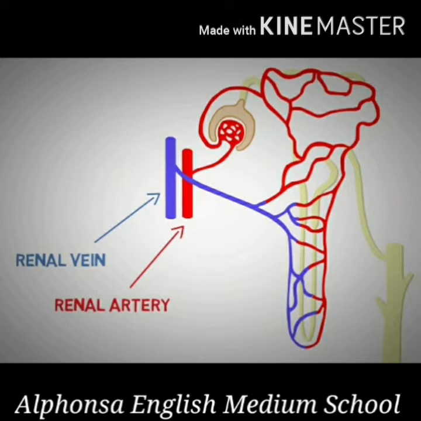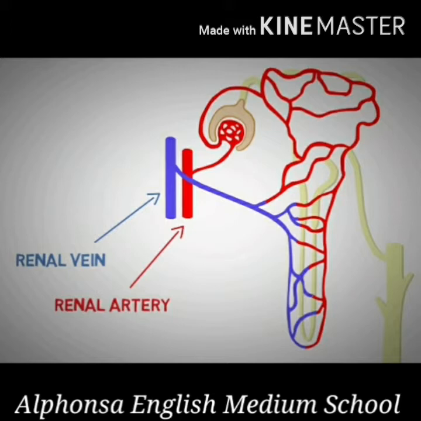You know, the renal afferent artery, which brings the blood, will be a little wider than the blood vessel which takes back the blood after filtration. Once again I repeat, the blood vessel which brings the blood into the glomerulus is called the afferent renal artery.